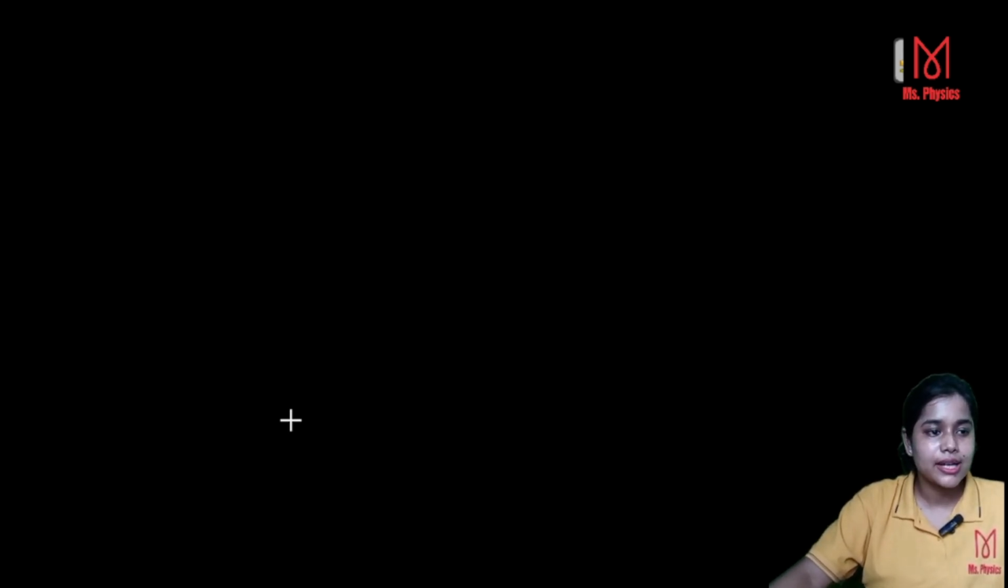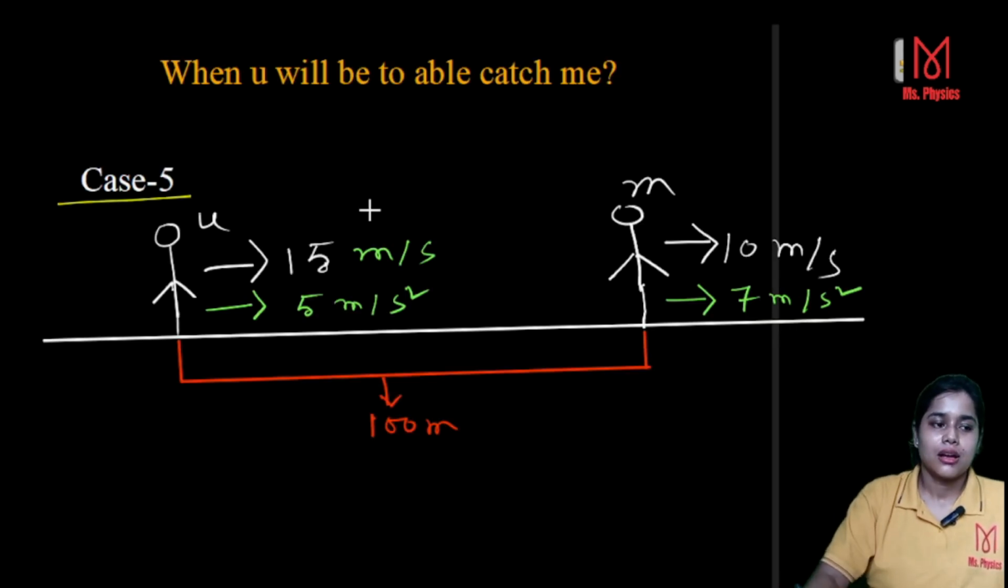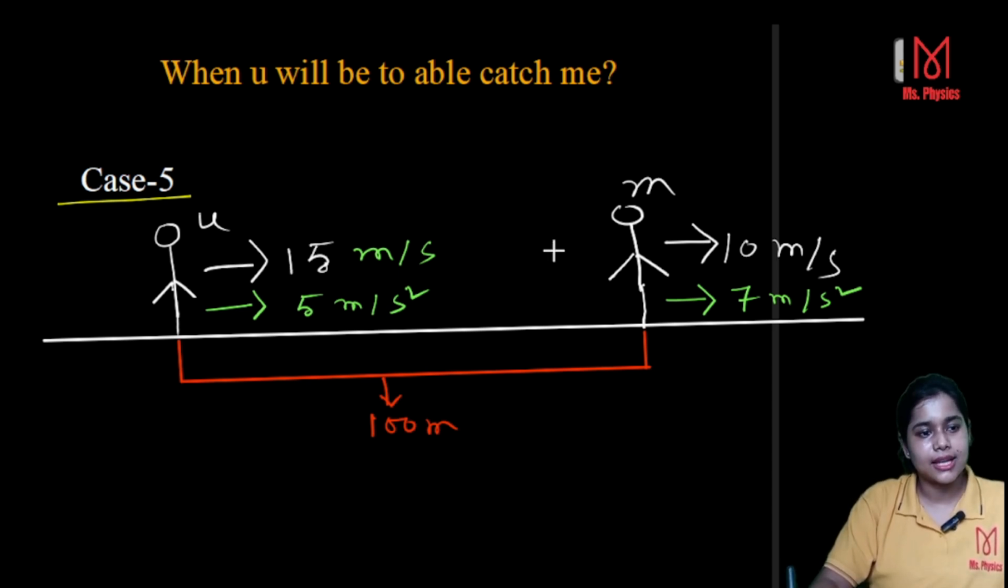But the next one is case 5. Here you and me are there. You have velocity 15 meter per second and I have velocity 10 meter per second. But we also have some acceleration, right? That means you have acceleration 5 meter per second square and I have acceleration 7 meter per second square.